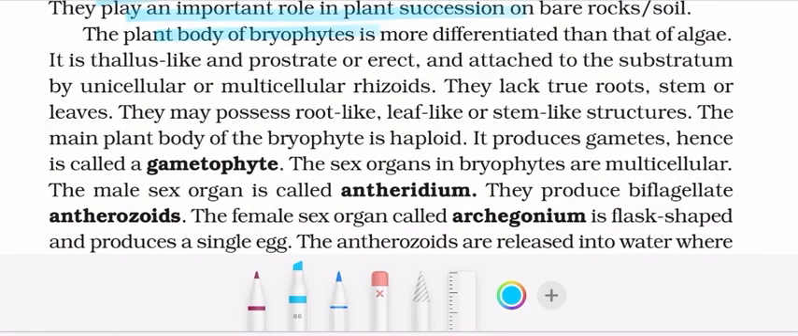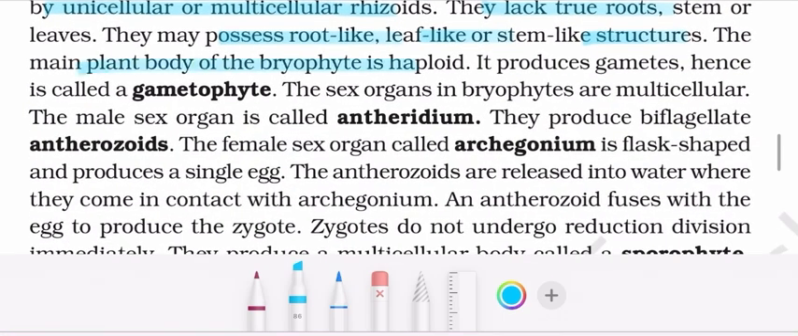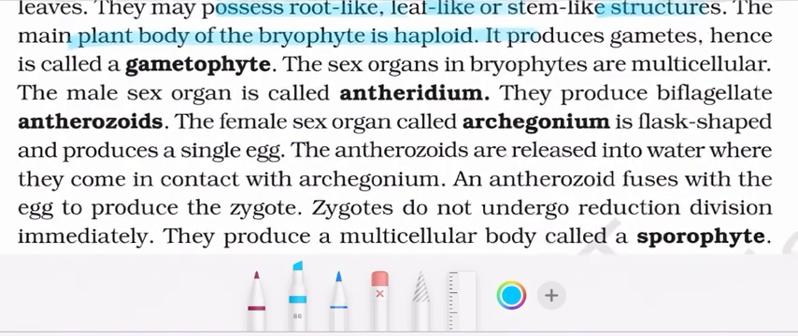The plant body of Bryophyte is more differentiated than that of algae. It is thallus-like, prostrate or erect, and attached to the substratum by unicellular or multicellular rhizoids. They lack true roots, stem, or leaves. They may possess root-like, leaf-like, or stem-like structures. The main plant body of Bryophyte is haploid. It produces gametes, hence is called gametophyte.